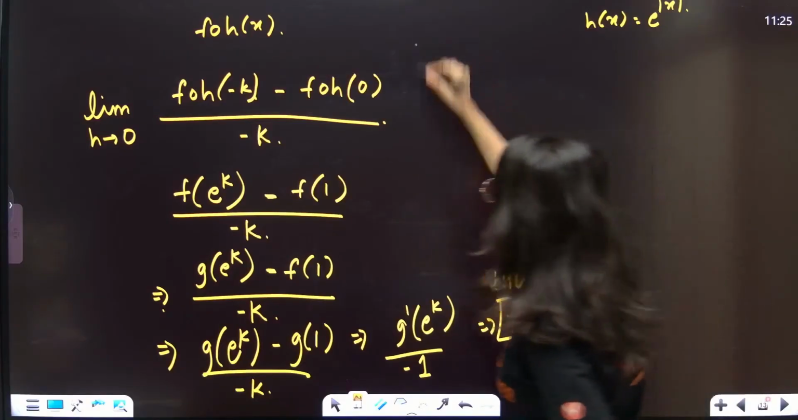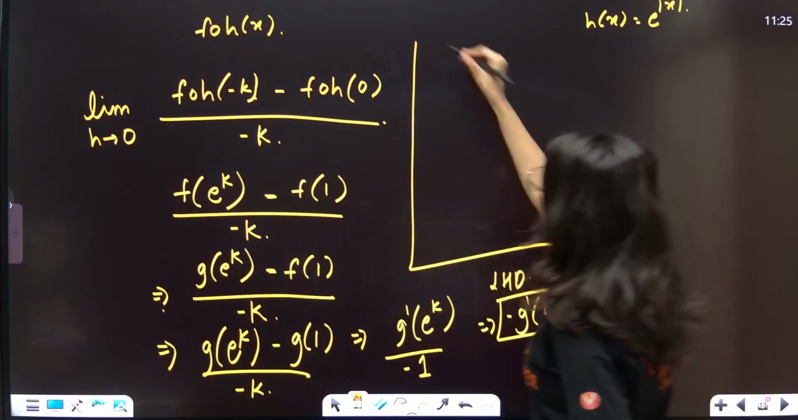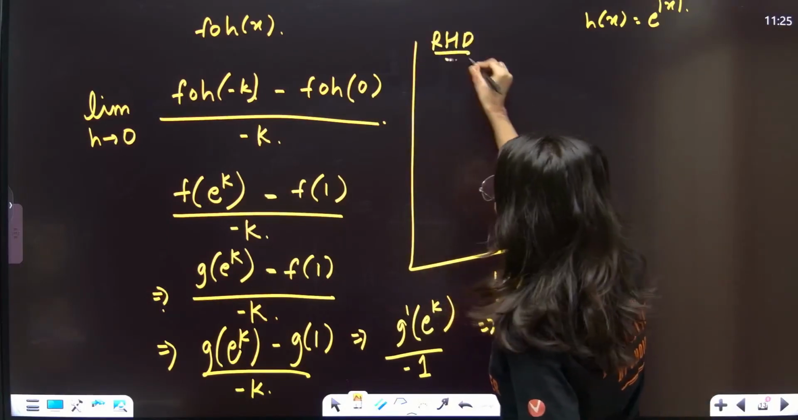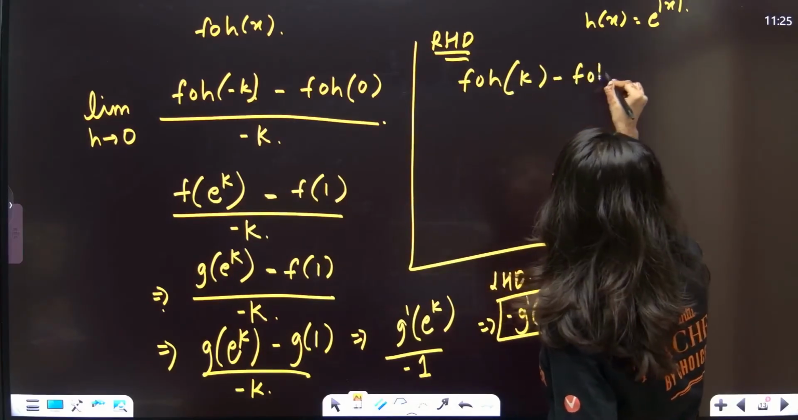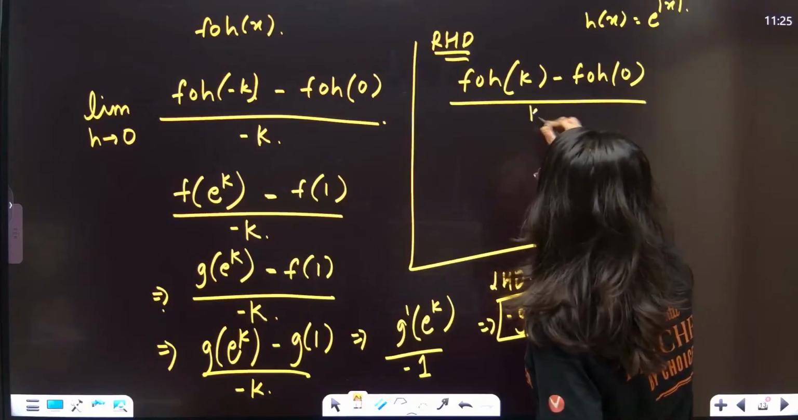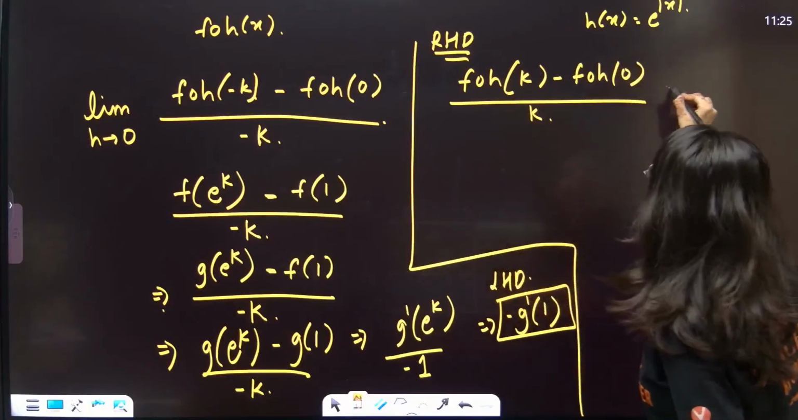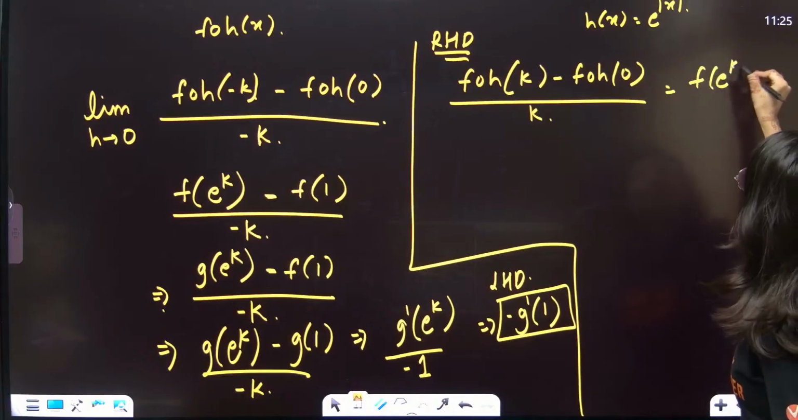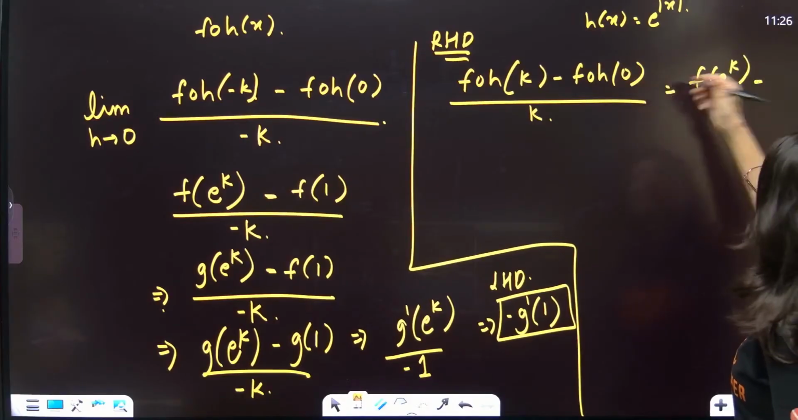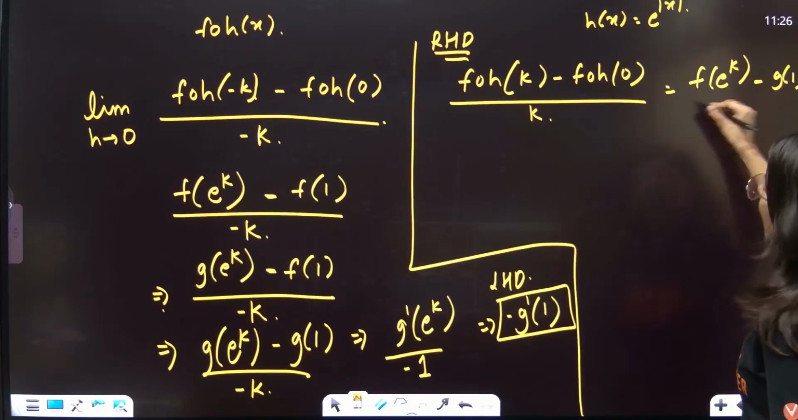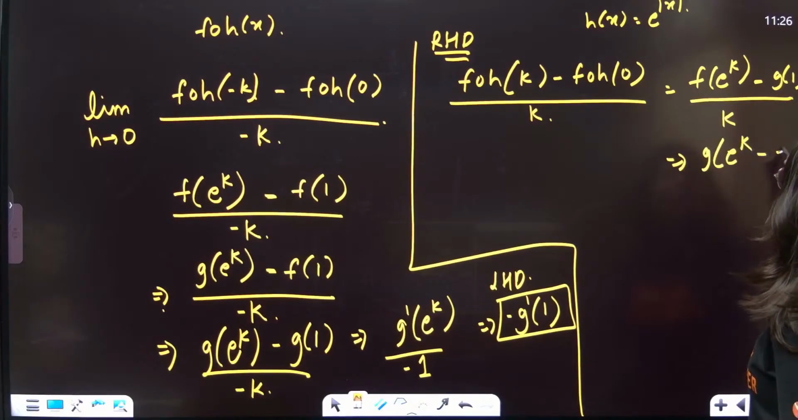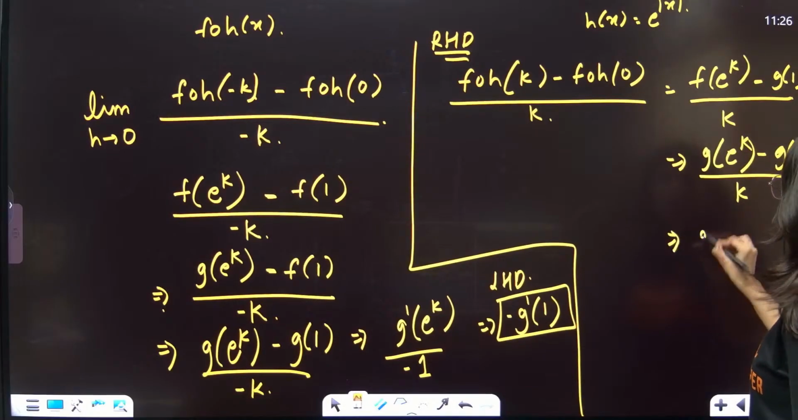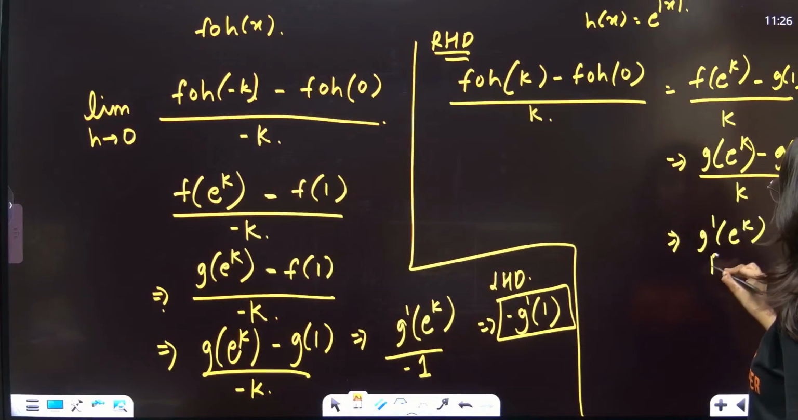Now let's talk about RHD in a similar manner. This is f of h of k minus 0 upon positive k. Now h of k will be what? This is f of e power k minus h of 0, f of 1 is g of 1, upon plus k. So this is g of e power k minus g of 1 upon k. If you apply L'Hopital again, 0 by 0 form, g dash e power k will be your RHD.